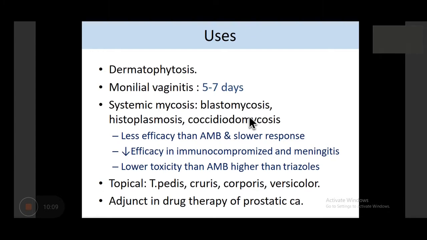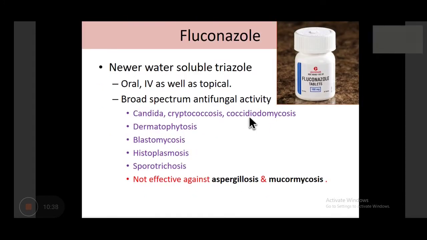It is also used topically for treatment of tinea infections, and it can be used as adjunct therapy in prostatic cancer. This is one of the anti-cancer uses of ketoconazole because of its action on hormones. Because it reduces the hormonal content, it can be used for prostatic carcinoma in males, as it is hormone induced. Then comes fluconazole, very commonly used.